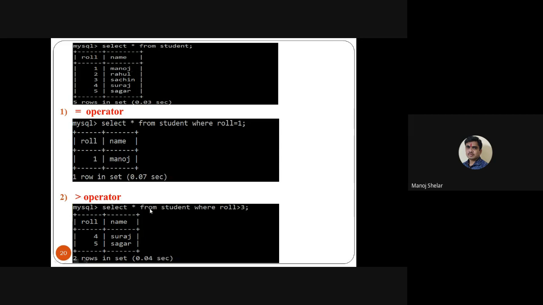So select star from student where roll number is greater than 3. So here display roll number and name. Here 4 is greater than 3, so you display 4 and 5. This is the output of this program.